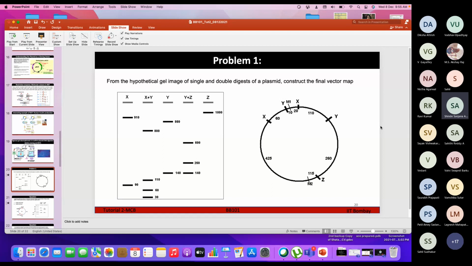In this case, we don't have to measure from Y to Y. Y plus Z means that wherever Y is present, it will make a cut, and wherever Z is present, it will make a cut there. Here three sites are present, two Ys and Z, so we will get three fragments. One fragment between the two Ys, that is 140 base pair. Another between Y and Z, that is 260 base pair. The third between Z and the Y, that is 600 base pair.